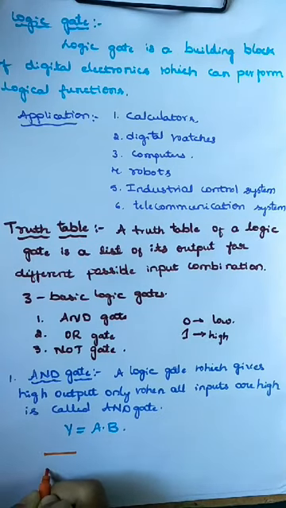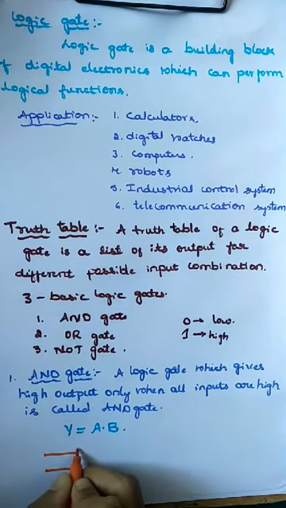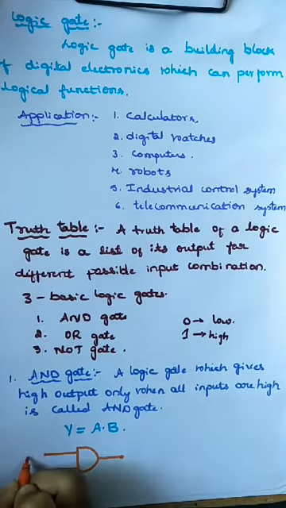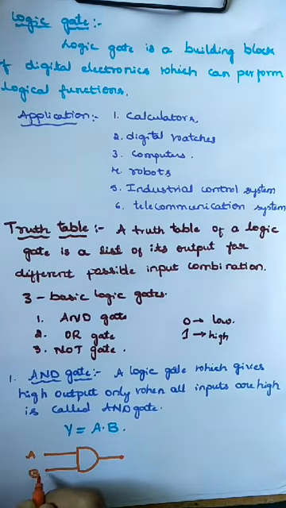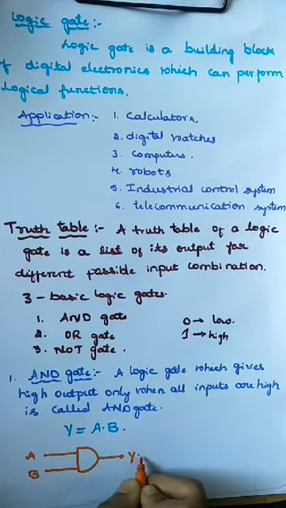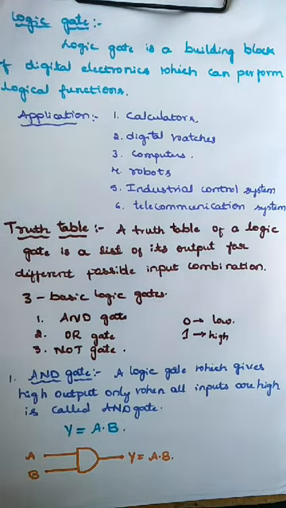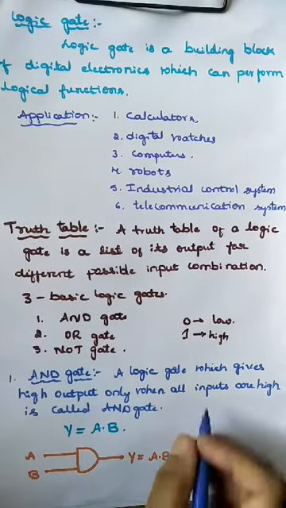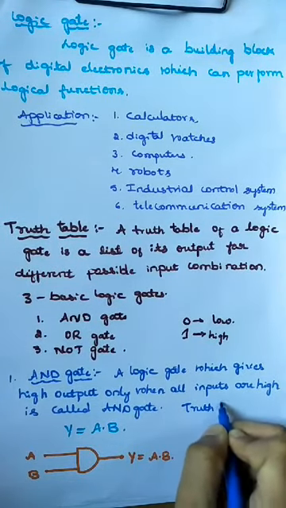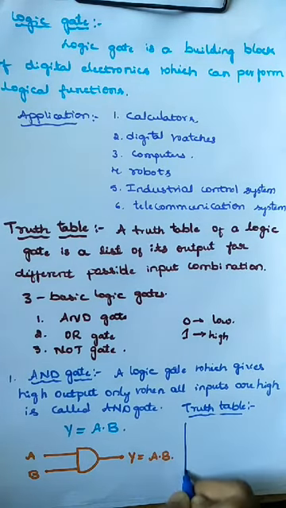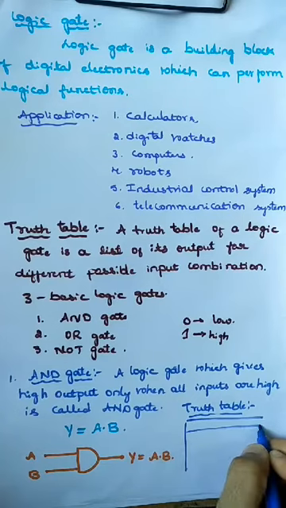The symbolical representation of AND gate is like this. So let us see here, these are the two inputs. This is the output Y. So this is the input A, this is the input B, and this is the AND gate. So the output Y is equal to A dot B. This is the AND gate circuit symbol. Now let us see the truth table of AND gate.